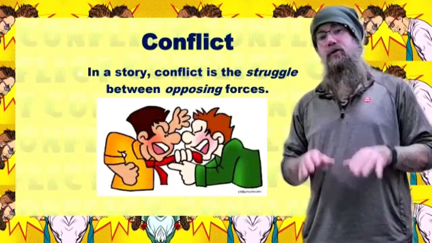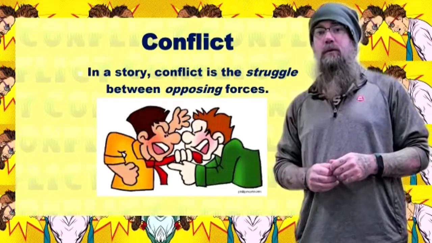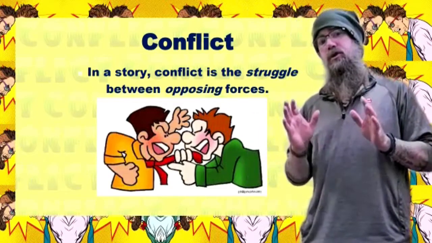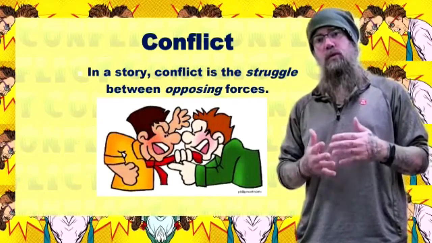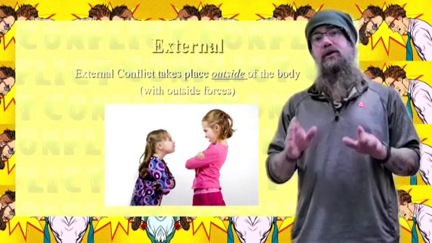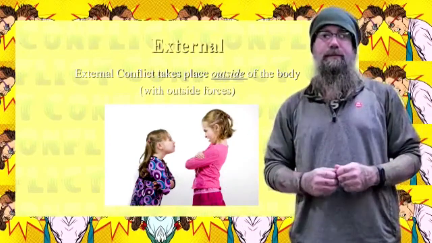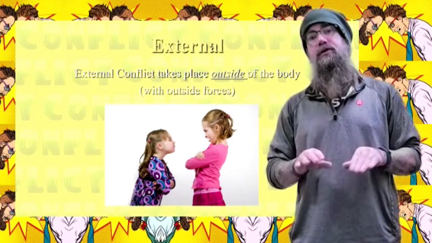When we're reading any kind of story, and even in some picture representations, there's always going to be conflict. And conflict is always a struggle between two opposing forces. So let's talk about external conflicts. External conflicts happen outside of your body, and there are a few different types of external conflicts.